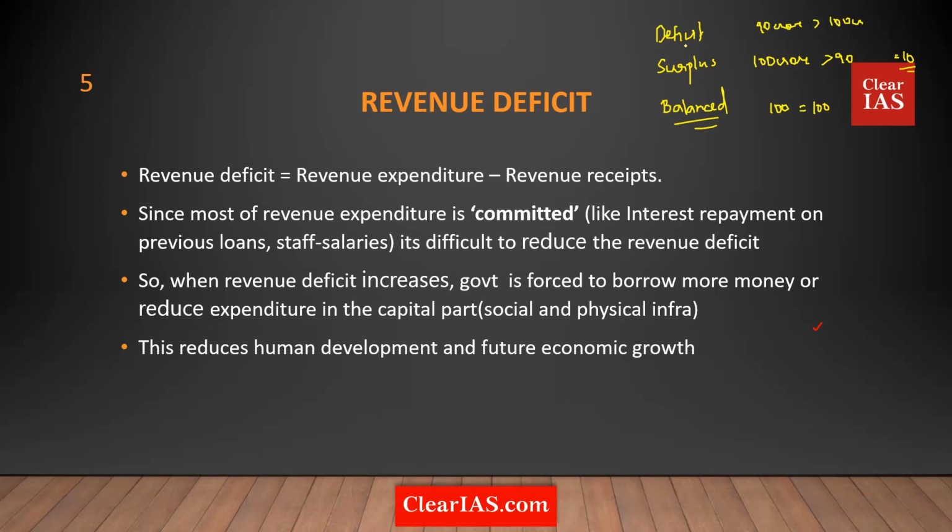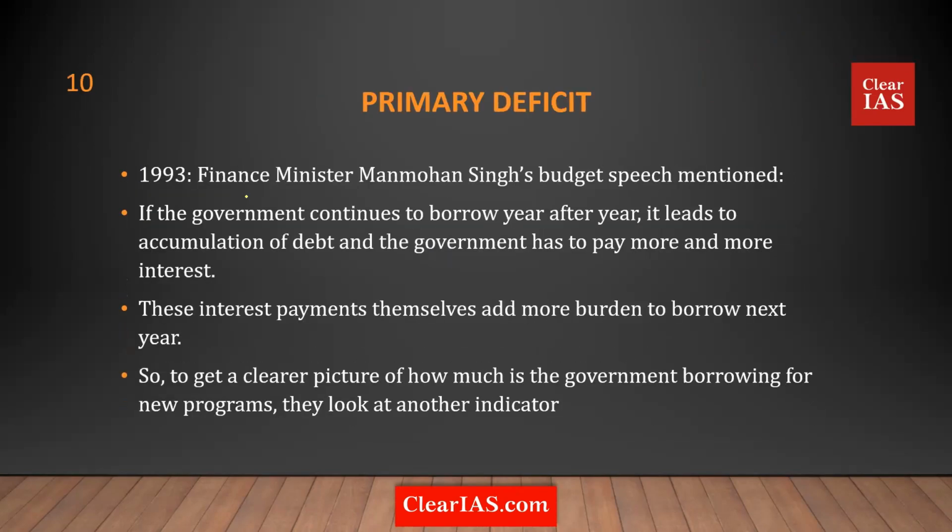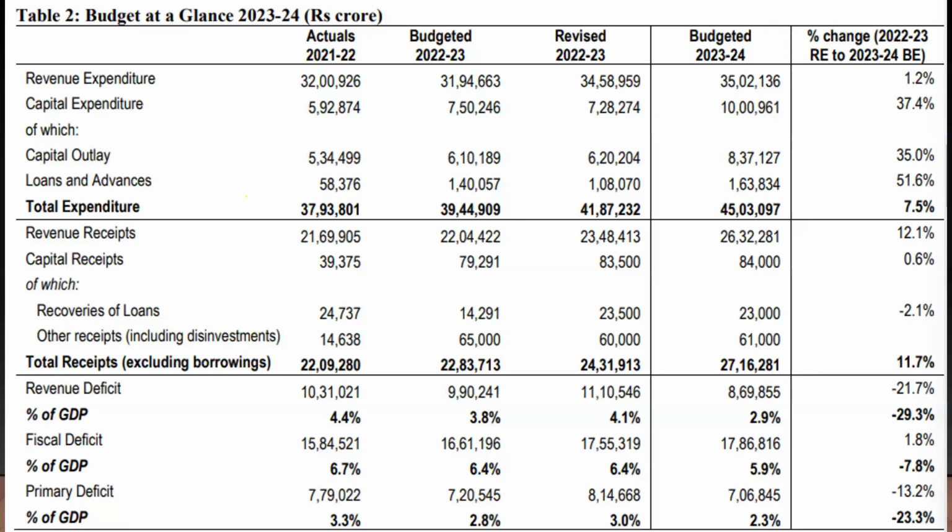Those types of budgets are what you call deficit budgets. So there are different types of deficits when it comes to the budget. For example, there is the revenue deficit, which is about revenue expenditures. We'll have a look at this, and then we'll look at these deficits formally.